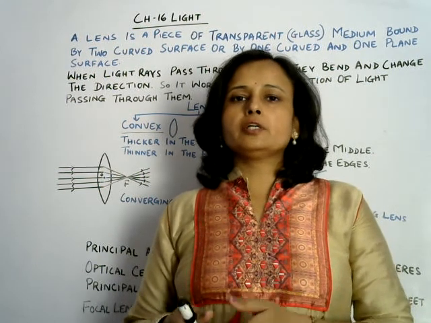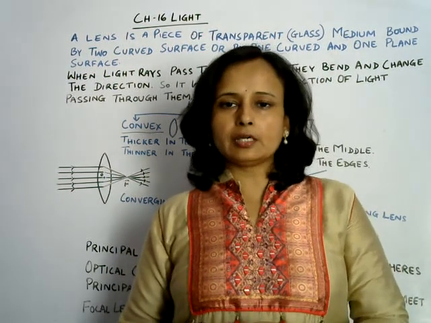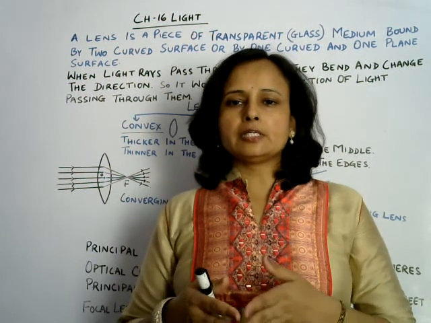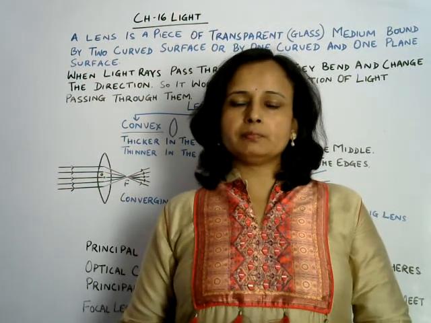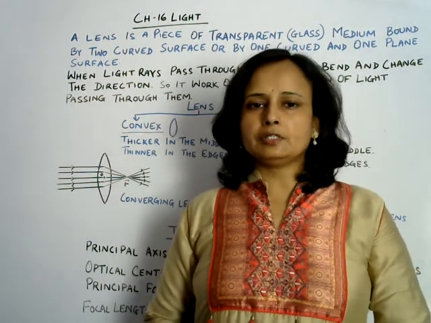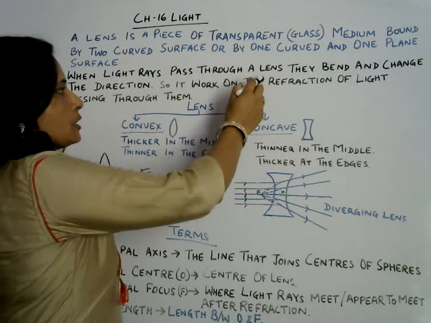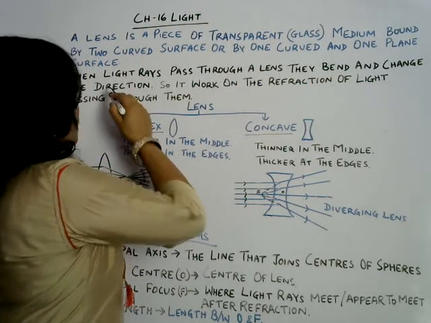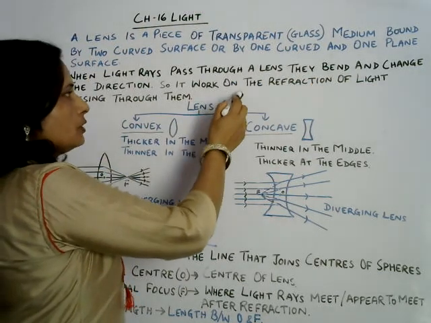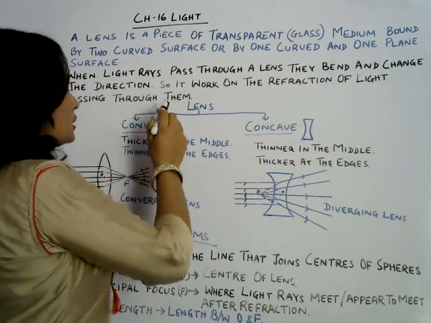So this is what refraction is. Basically in refraction two mediums are required, and that takes place in lens. So what are the two mediums? Air medium and lens, that is glass medium. Now look once more. When light rays pass through a lens, they bend and change direction. So it works on the refraction of light passing through them.